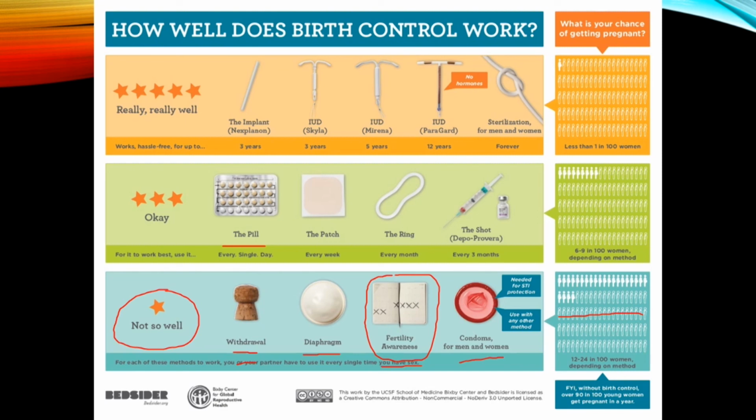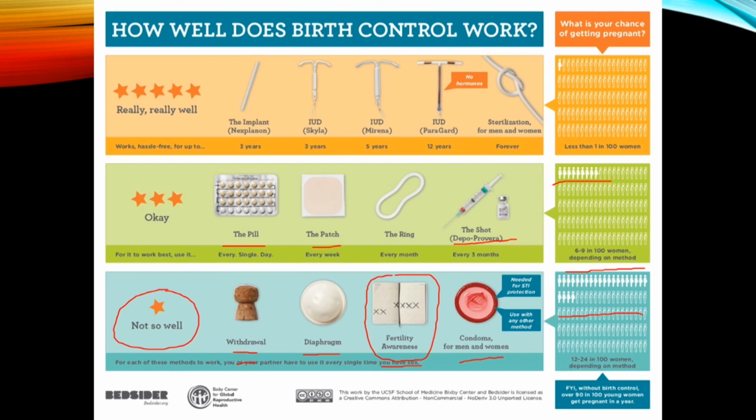The patch is something similar, where rather than having to take a pill every day, this might stay in their body for maybe a month. They put this on, it's almost like a plaster, and the patch will be constantly releasing these hormones. The ring goes inside the vagina as well. It's constantly releasing the hormones, and of course they might have an injection of this as well. So again, these are different ways in which we can get progesterone and estrogen into the person. Again, it's more reliable. Still, if a couple are having sex regularly over that year, there's maybe a 6 to 10% chance that the girl might still become pregnant.